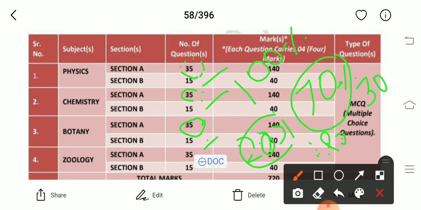Hence, you should practice more and more, write more practice exams, and calculate your time. Then you can know how much pace you are doing, and how much pace you have to do. That is about the NEET reduced syllabus in 2021.